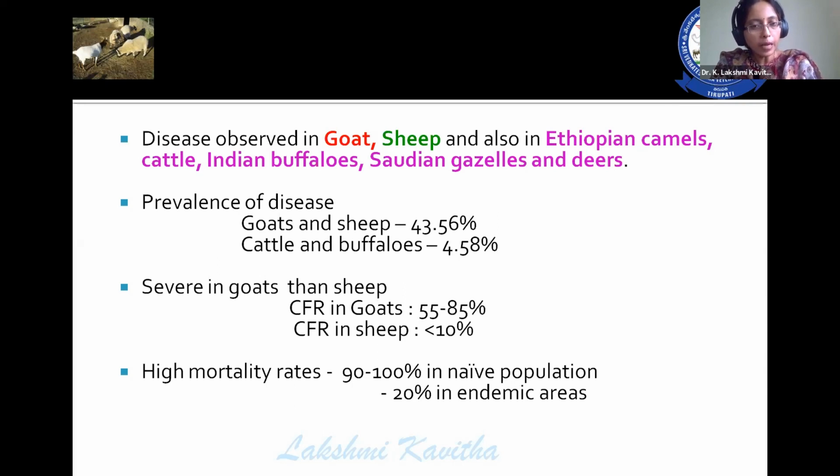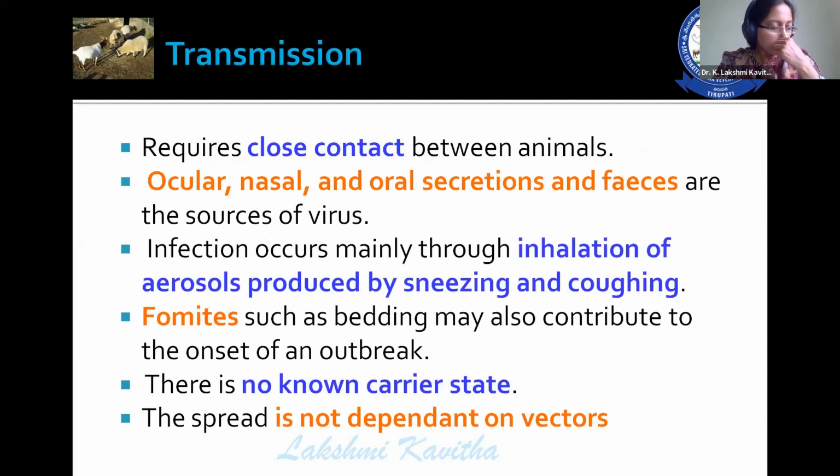And the mortality rate may go up to 100% in native population and 20% in endemic areas. This statistic itself is telling that goat is the primary host for this particular disease. Of course, there are several theories for the origin of the disease. All these things are not a matter here. The thing is how best we can control the infection.